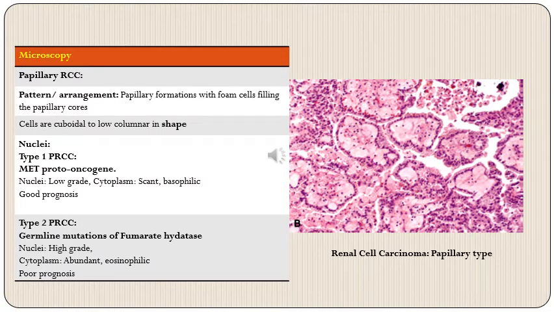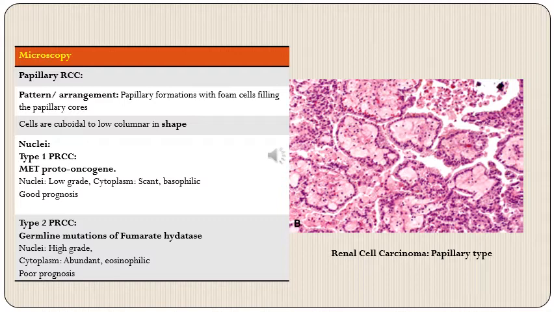Then the second subtype is papillary RCC. Here the pattern or arrangement of cells will be papillae. What is characteristic about these papillae is that their cores are filled with foam cells. The cells which line these papillae tend to be cuboidal to low columnar in shape, and these are the tumor cells, whereas the foam cells are the non-tumor cells.